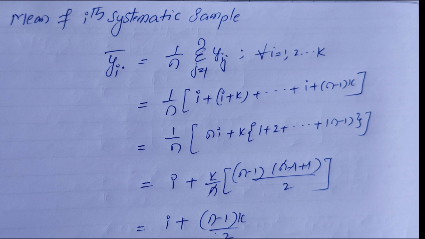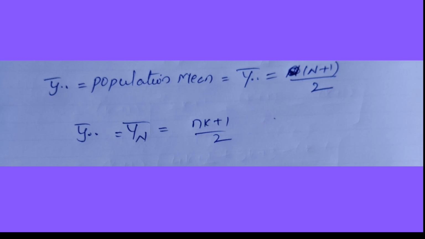Already we have k by n, the n's get cancelled, we get i plus k into n minus 1 by 2. From the population mean, capital Y bar capital N equals Y bar double dot, so we can find the value n plus 1 by 2. The capital N we replace with k into n. So Y bar double dot is equal to nk plus 1 by 2.